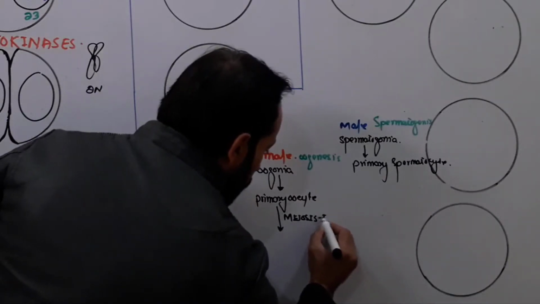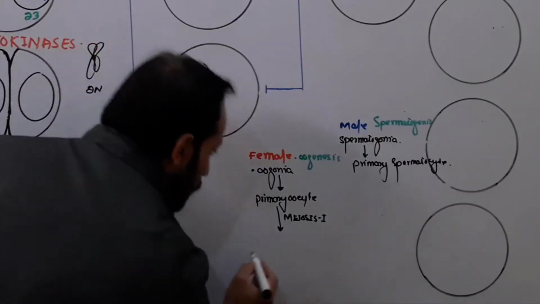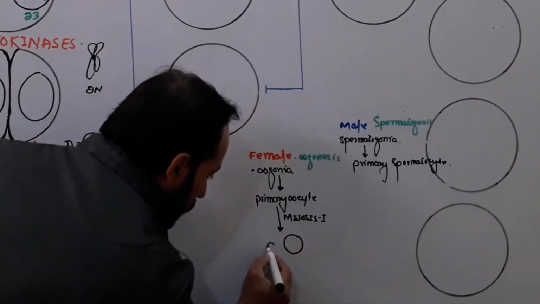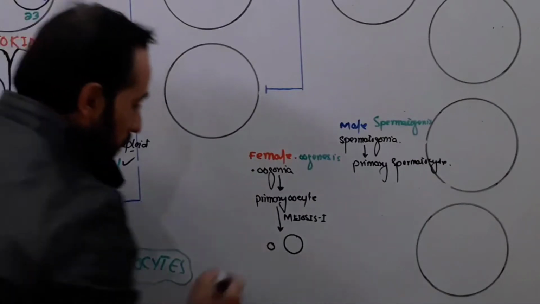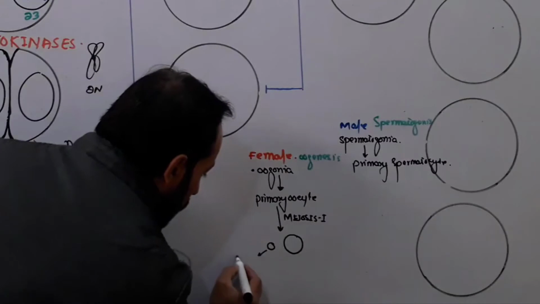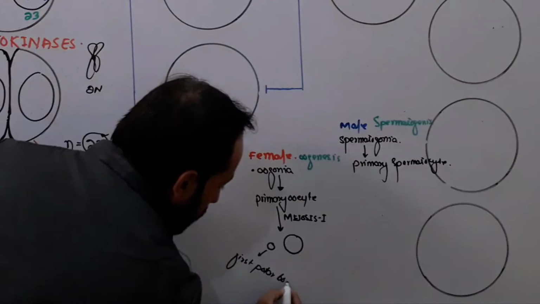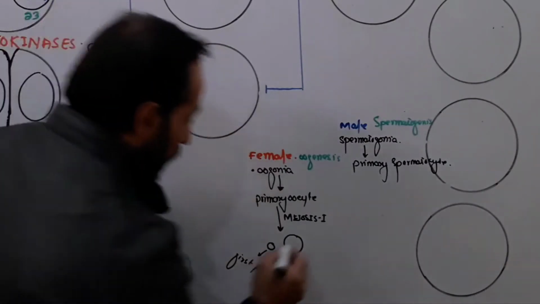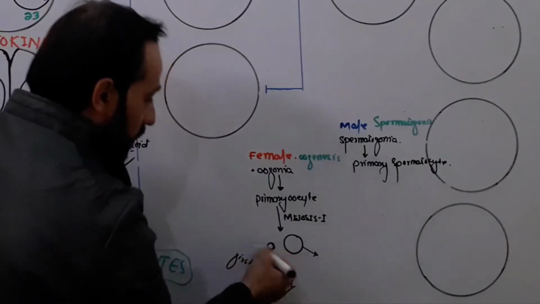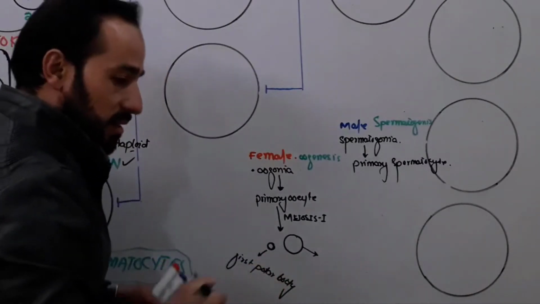And then when meiosis first occurs, let me write here, meiosis first, female produces how many cells? It produces 2 cells. Look carefully, friends. In case of female, one cell is like this and one cell becomes like this. So in female, at the end of meiosis first, the first polar body is formed. Two cells are formed, but one cell gets all the cytoplasm and increases its size, and the other cell remains smaller.